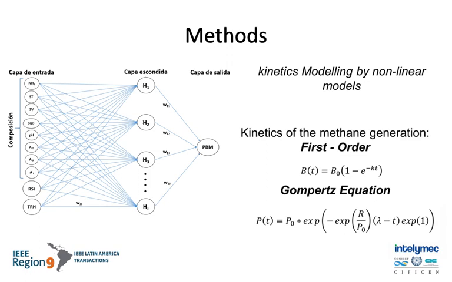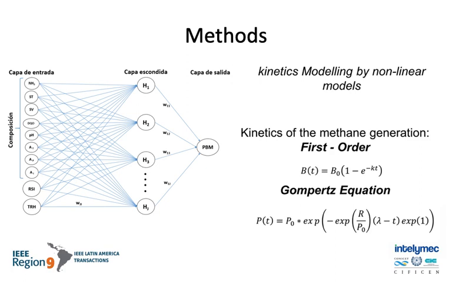With these data sets, we tested different layouts for a multi-layer perceptron, and the best results in terms of the root mean square error and statistical analysis that is explained in the paper was a multi-layer perceptron with 2 hidden layers, 10 input neurons, 15 neurons in the first layer, 10 neurons in the second layer, and 1 output neuron with the production of biomethane that was the objective of prediction.